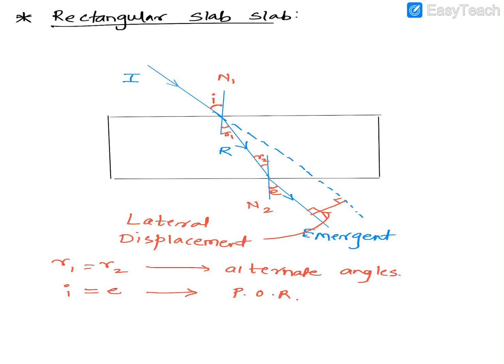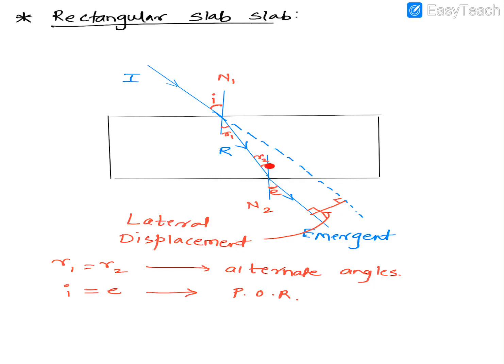The reason being, R1 and R2 are equal, correct? So if you apply the principle of reversibility, since R1 and R2 are equal, the light ray is going from what? See here, I'll show you the marking. This is your R1, correct? Say it was coming from I and then going to R1, that is going from air to glass. Here the light ray was going from glass to air, correct? But if you look at it the reverse way, if it was starting with this angle E, then what would be your angle of refraction? R2.